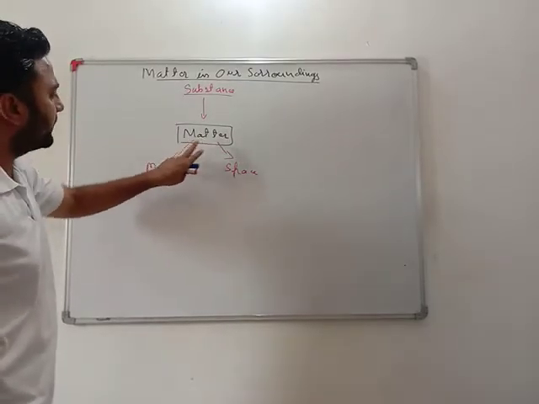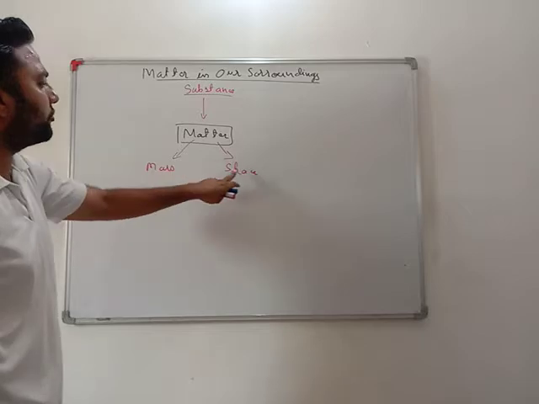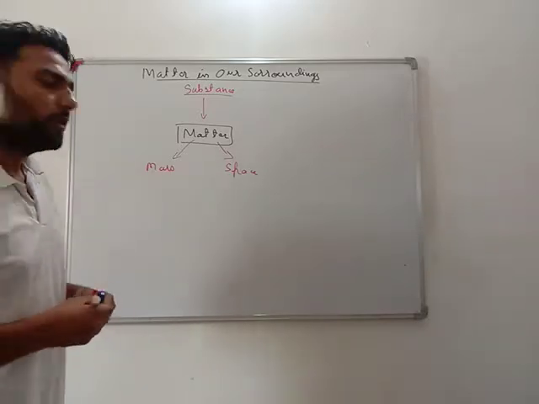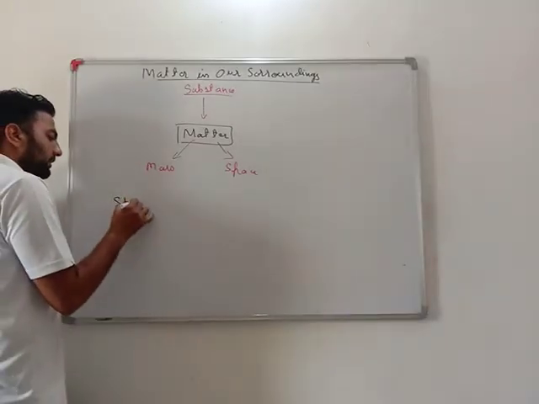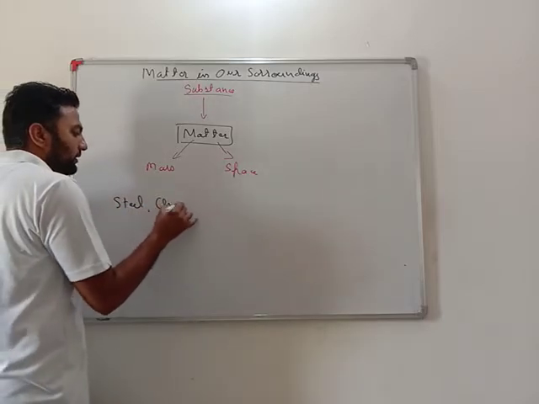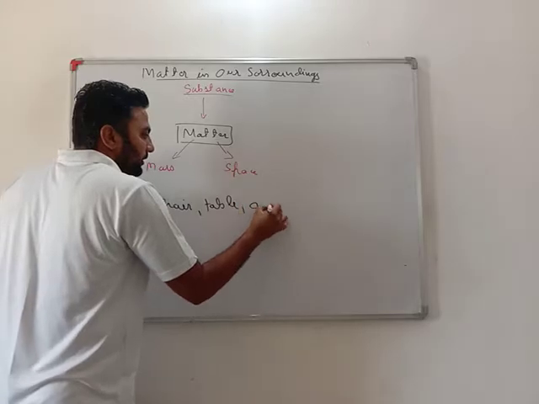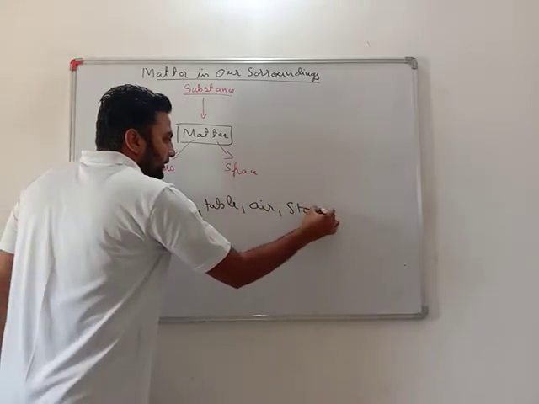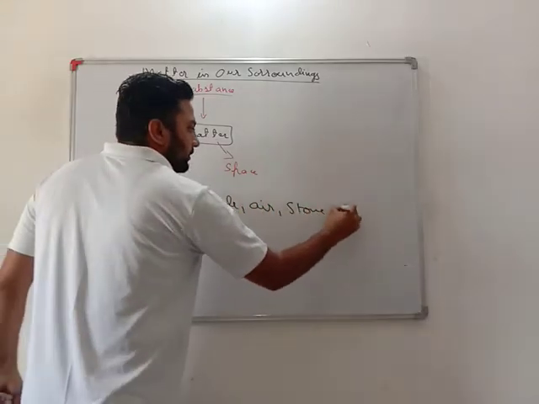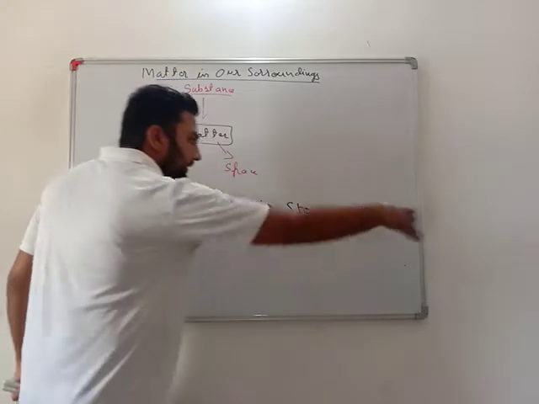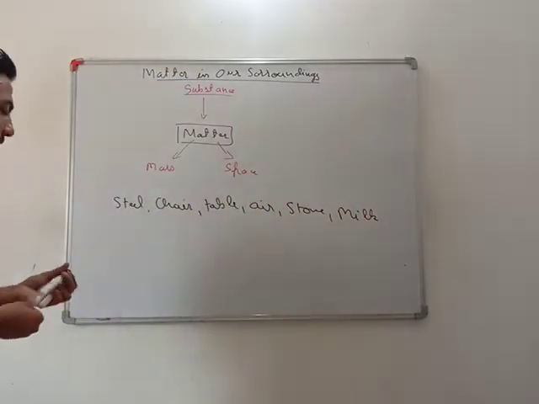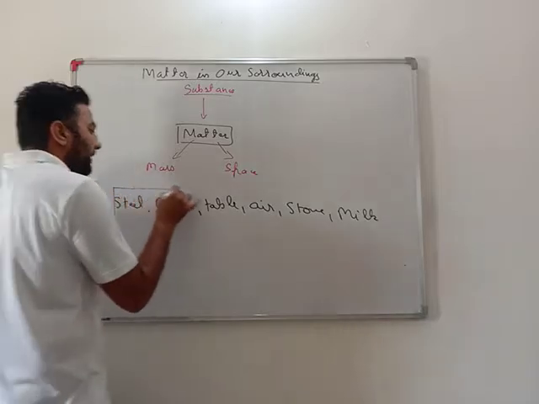And what is matter? Anything that has mass and occupies space is called matter. Very important. Just for example, nearby there is steel, a chair, table, air, stone, milk, anything nearby you, all these things are made up of matter.